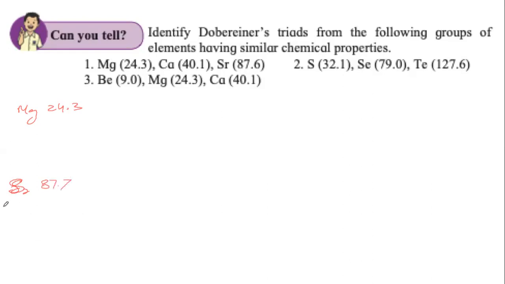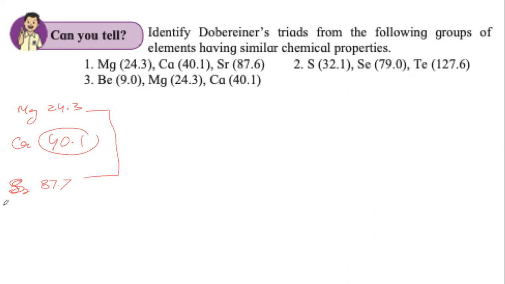This is the heaviest one. Calcium, 40.1. This is in the middle. Now to find out if they make a Dobereiner's triad or not, we have to find out whether 40.1 is an average of 24.3 and 87.7. That's all.